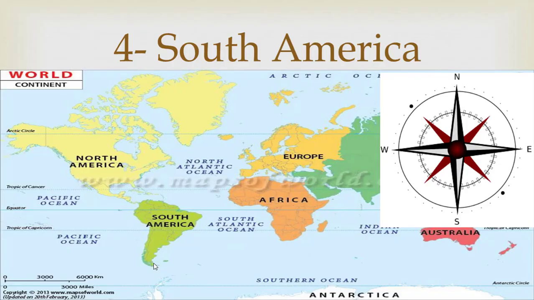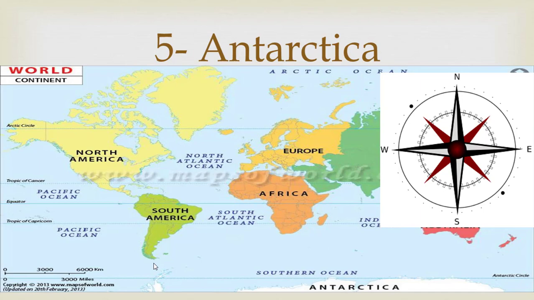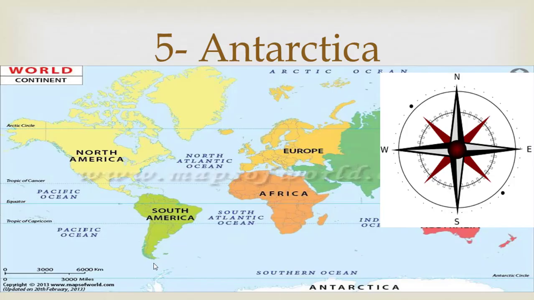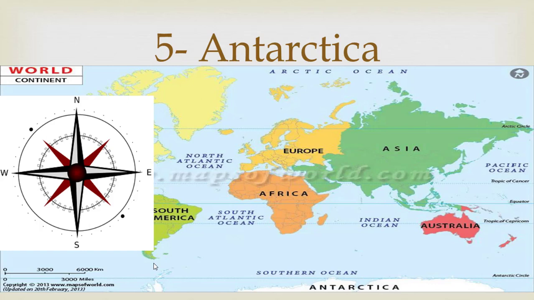Very right. Antarctica is the 5th largest continent of the world. It is an uninhabited continent due to the heavy icebergs. Due to the extreme cold weather, life is impossible over there. But there are some people living over there. Life is very difficult in Antarctica. Now put the direction map on Antarctica and find it.